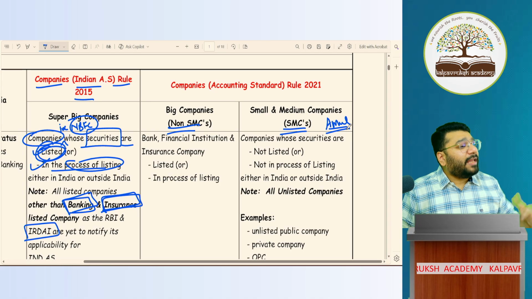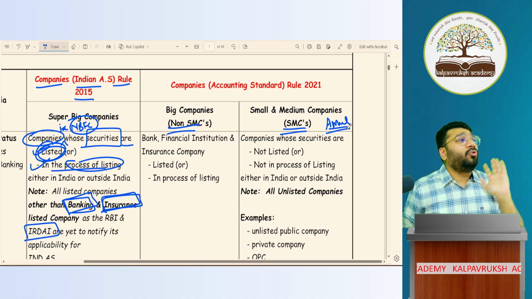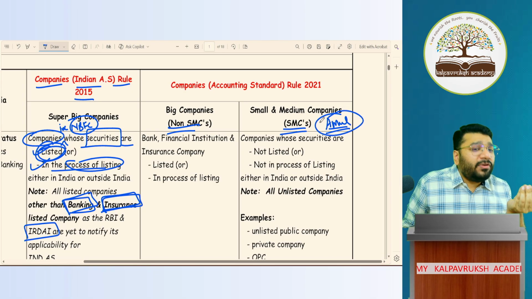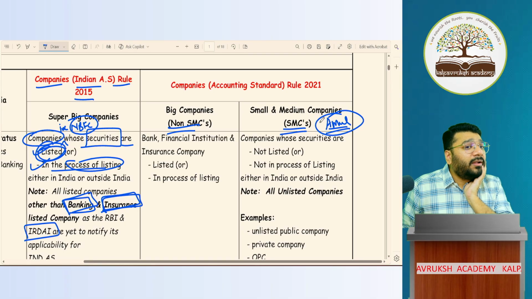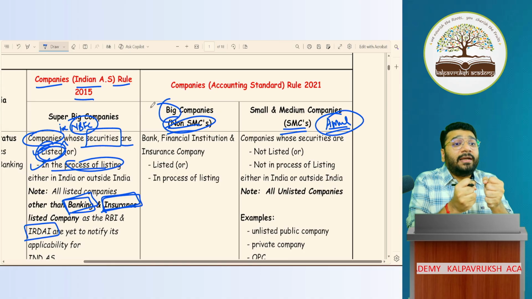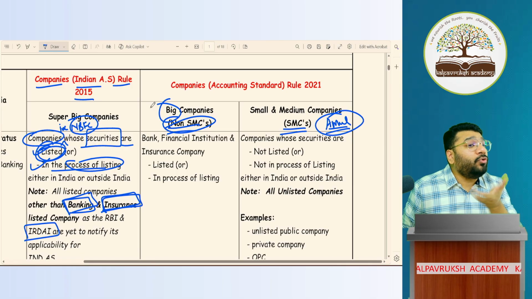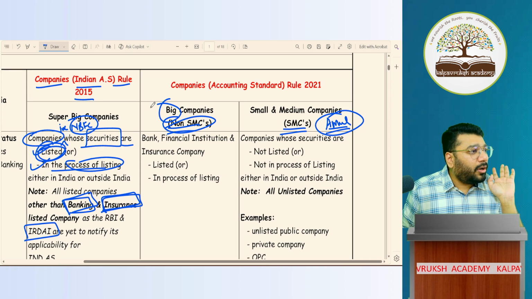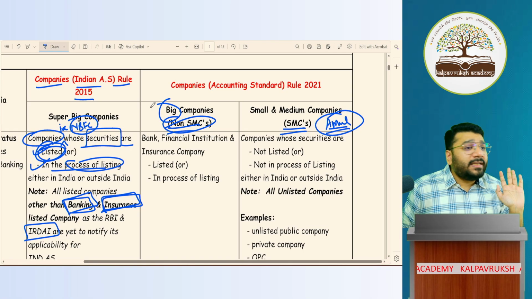These are like small babies. Can you be very hard on them? Can you ask them to follow all accounting standards? No. Since they are small, you have to give them some exemptions or relaxations. However, non-SMCs means big companies. On big companies you are a little harder. What is the compulsion? All the accounting standards you have to follow. That is the difference. Got it?